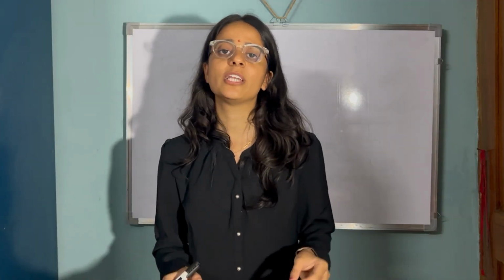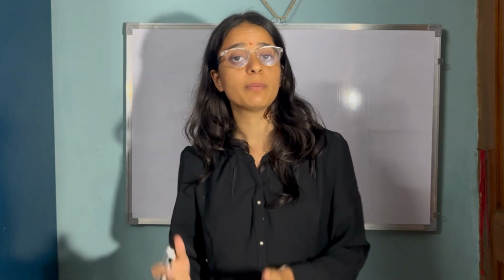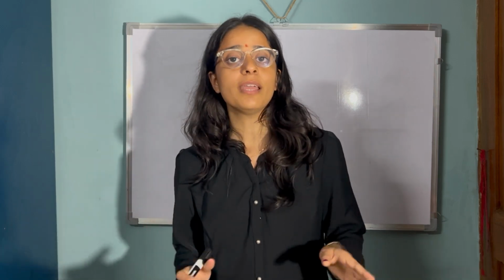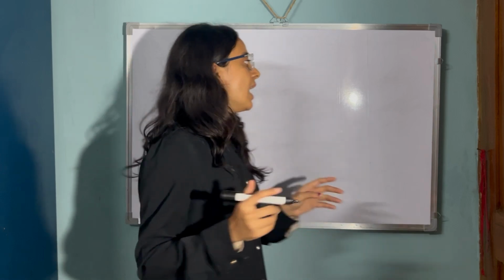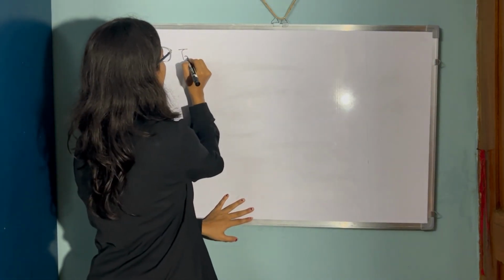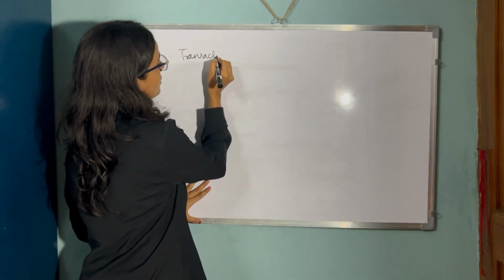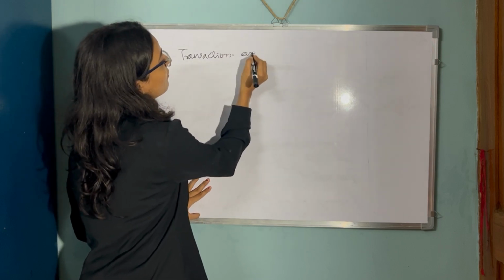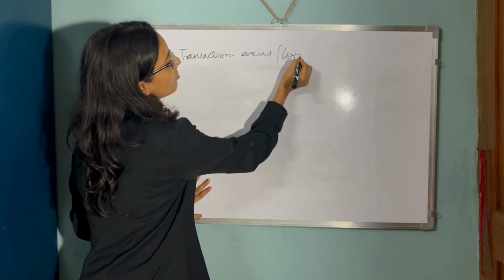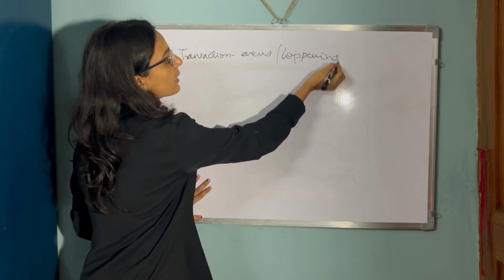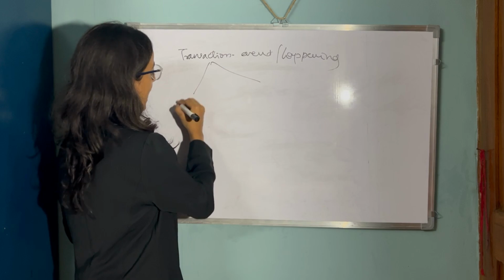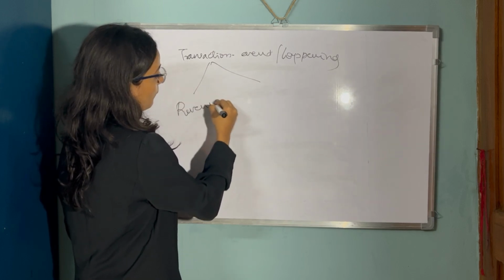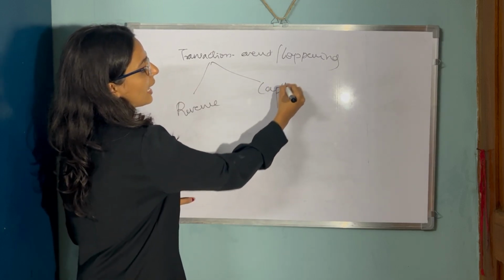So in our previous video, we have studied different accounting principles and conventions. Today, we will look into the further concepts of accounting. Now, we have looked into what a transaction is, right? It's nothing but an event or a happening of business, correct? We can again divide this as revenue and capital.